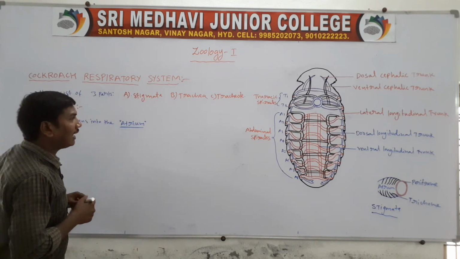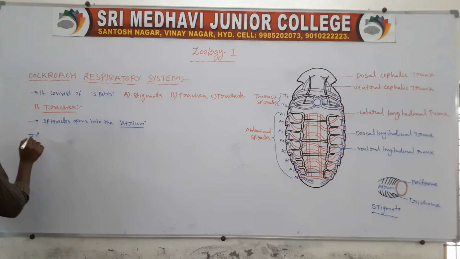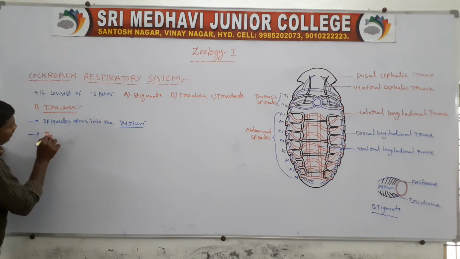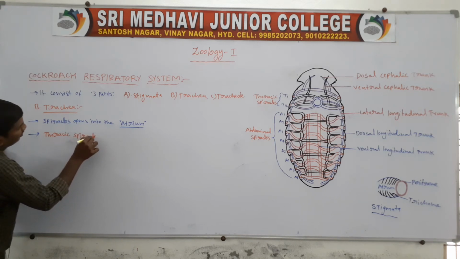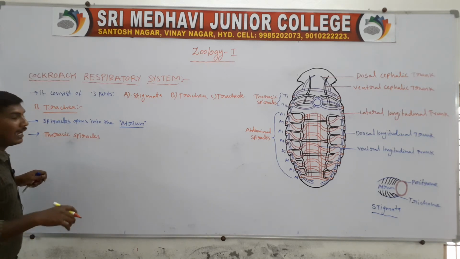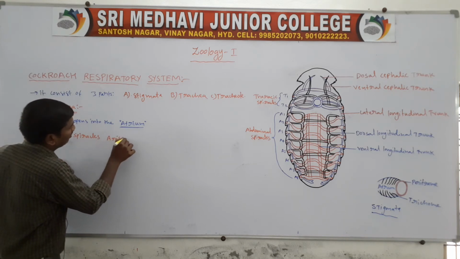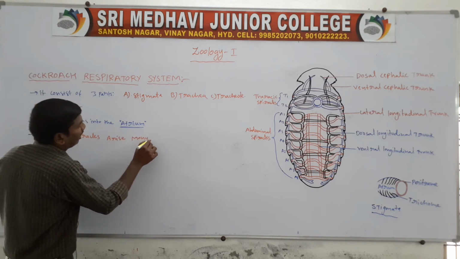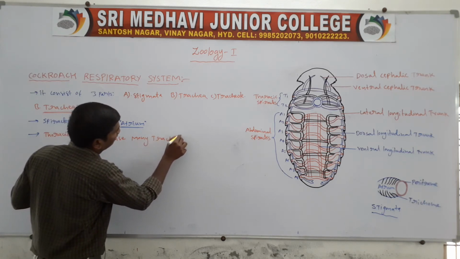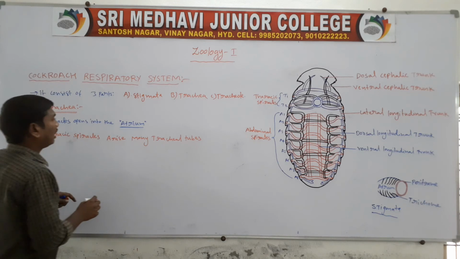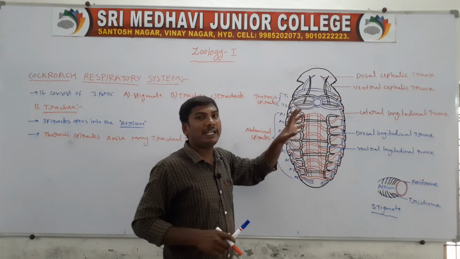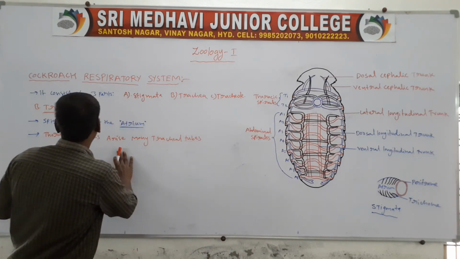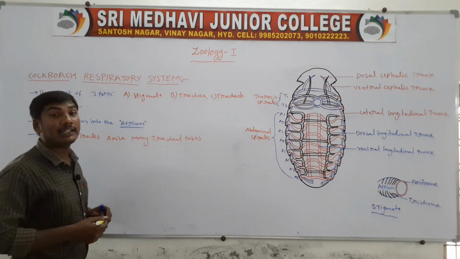Next point. In the thoracic region, the thoracic spiracles open into the atrium, and from the atrium many tracheal tubes arise.